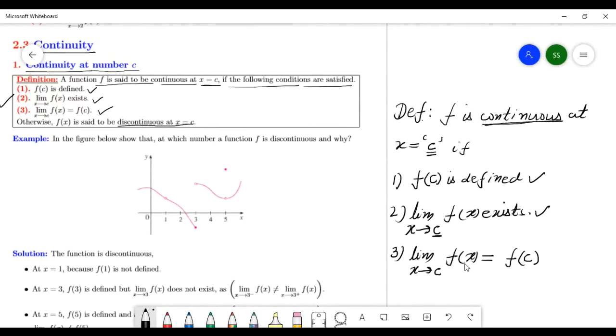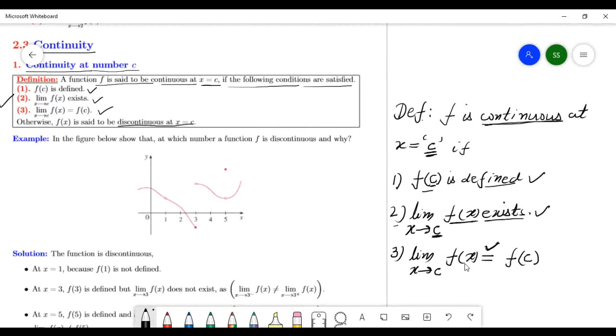Okay. At this number C, this C is a real number. At this number C, f(C) is defined, number one. And number two, at this number C, limit as x goes to C of this function f(x) exists. And the third condition: condition number one and condition number two are the same.